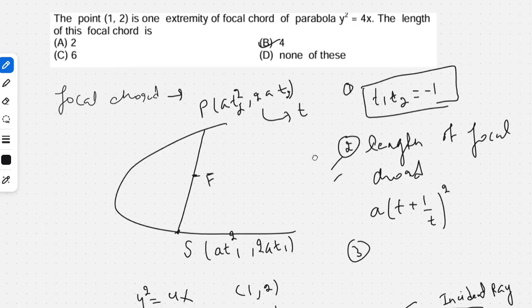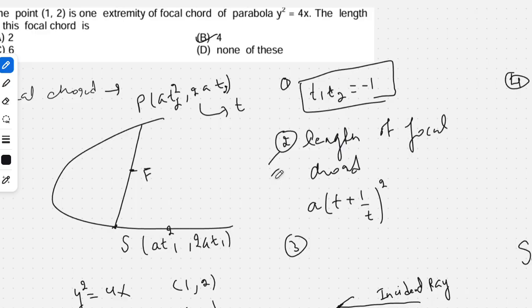We will wind up our session with these many questions only. I will try to upload more questions. Please go through each and every question thoroughly. I have tried to explain the concepts of the chapter parabola thoroughly in every question. To utilize the session to the maximum, you must revise the chapter first, at least the basics, from any standard book, and then you can watch this video.